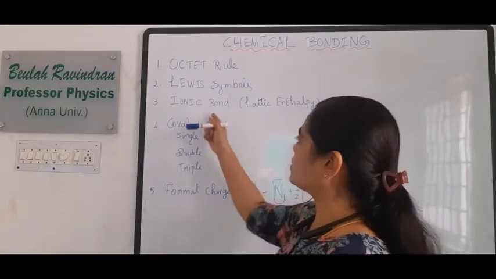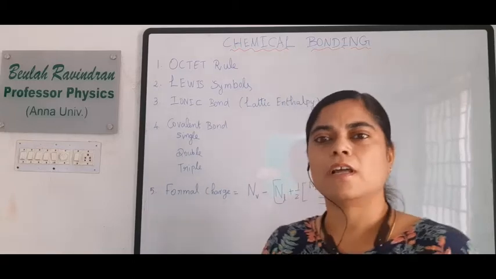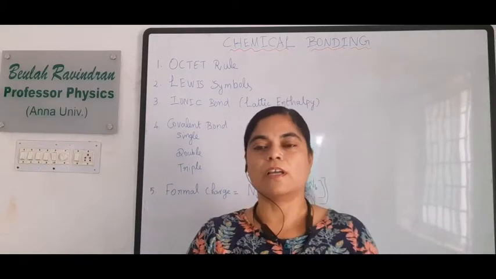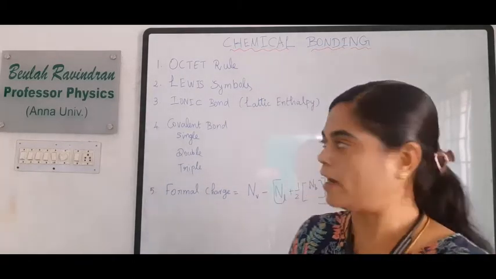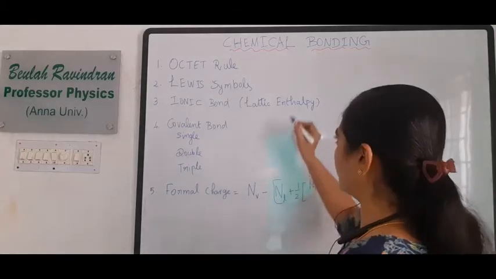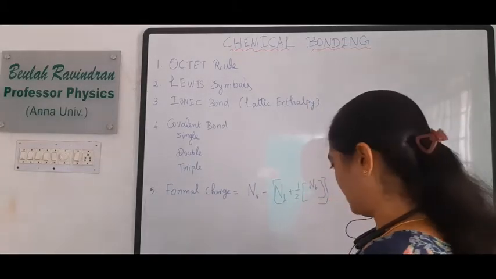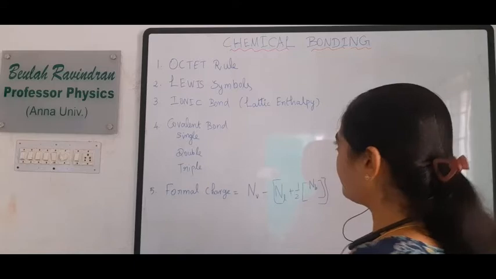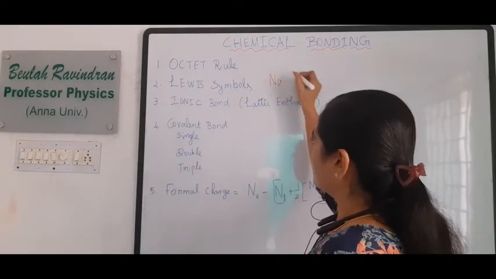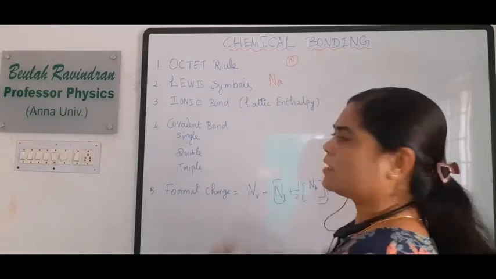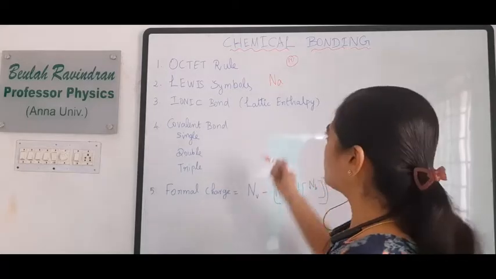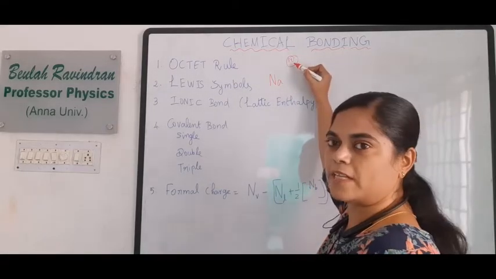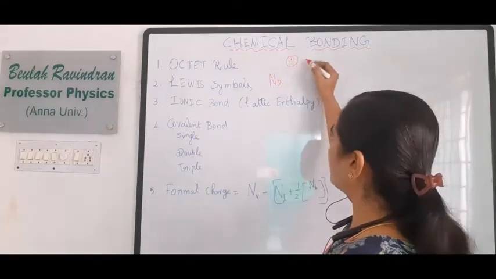And then we come to ionic bonding. Now the cation and anion combine together to form an ionic bond. How does it combine? Suppose, for example, the sodium atom, Na. What is the atomic number for sodium? It is 11. So it can be filled like this.